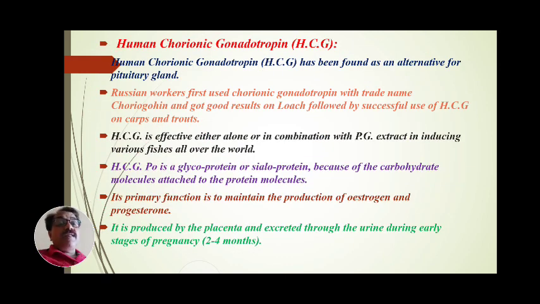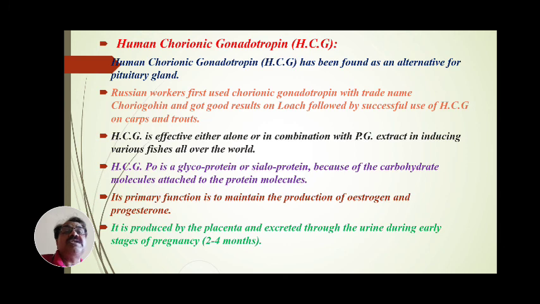Among these hormones, human chorionic gonadotropin, HCG, has been found as an alternative for pituitary gland.